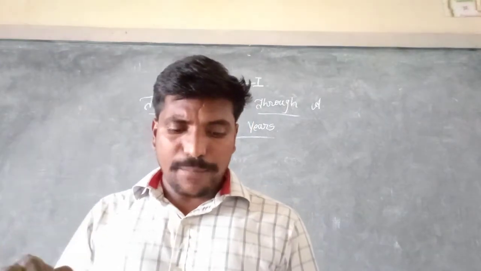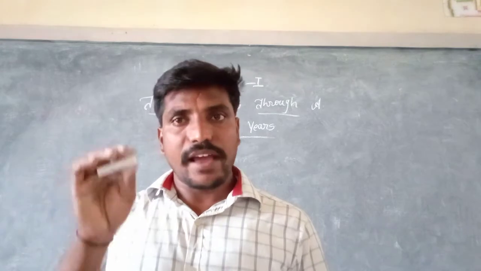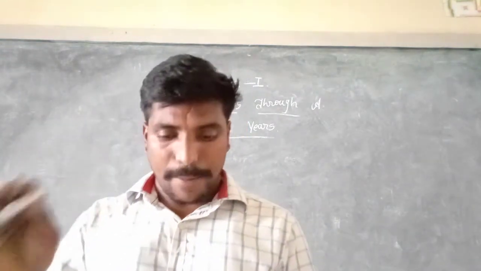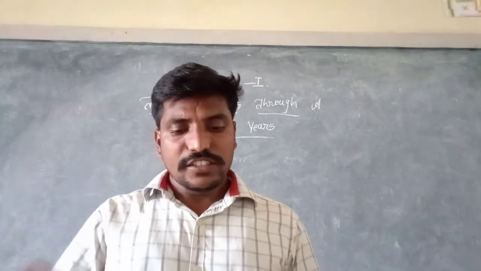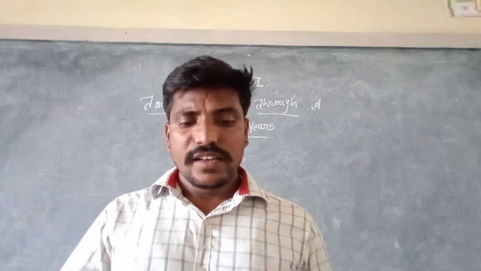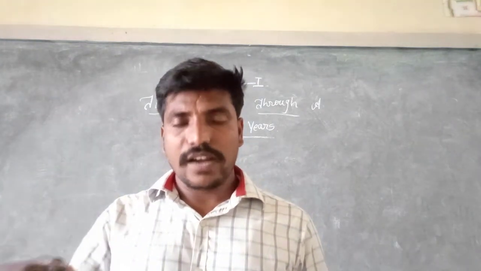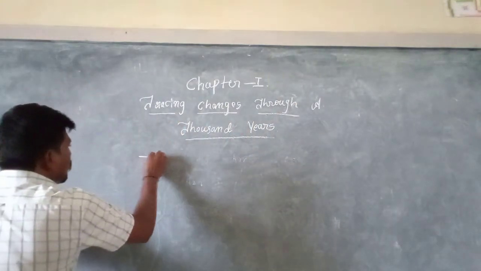So the first map has a section of the world map. Whatever the first map they have given in your page, that is completely the world map, right? The world map was drawn by the geographer Al-Idrisi in 1154, right?